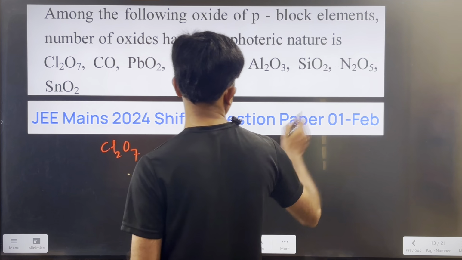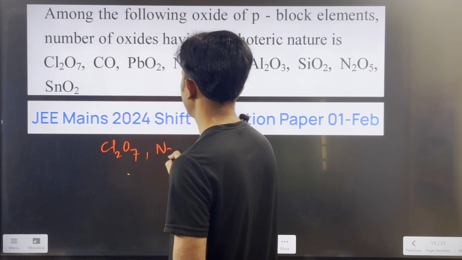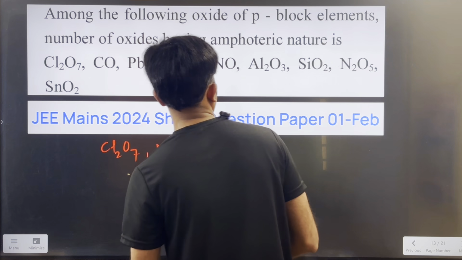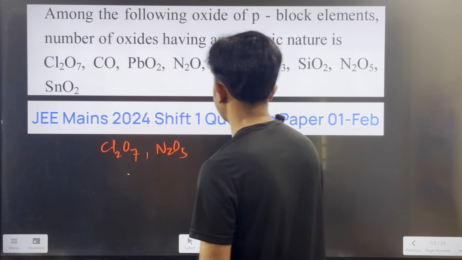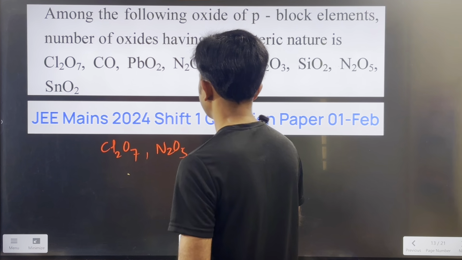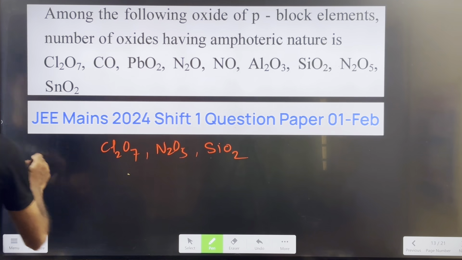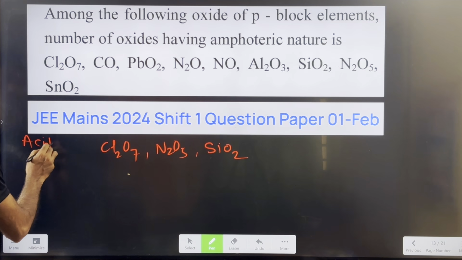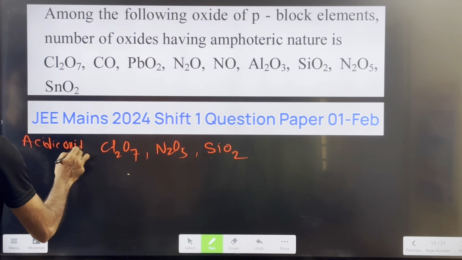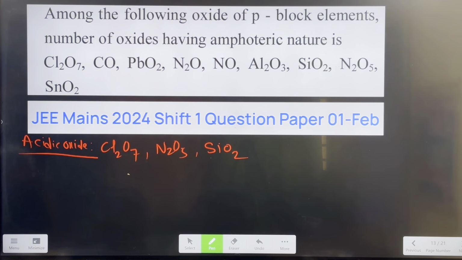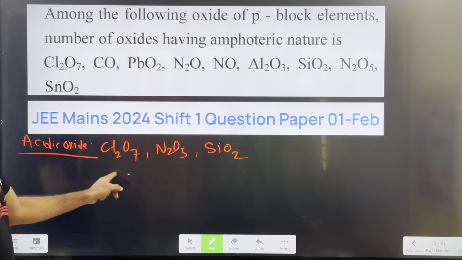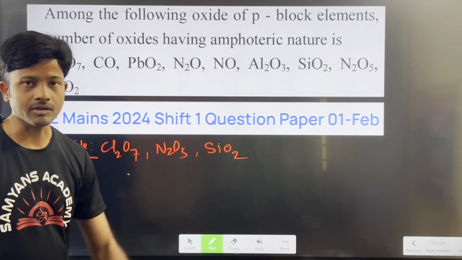Cl2O7. Next one is N2O5, and silicon oxide. So these are the acidic oxides, right? Okay, what is the nature of these oxides? Here, more number of oxygens and non-metal oxides are called acidic oxides.